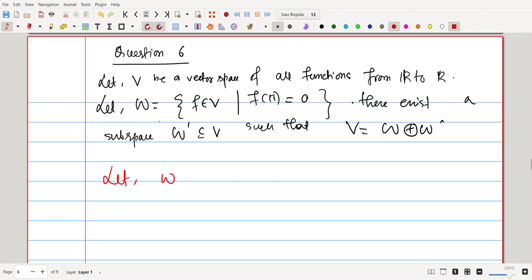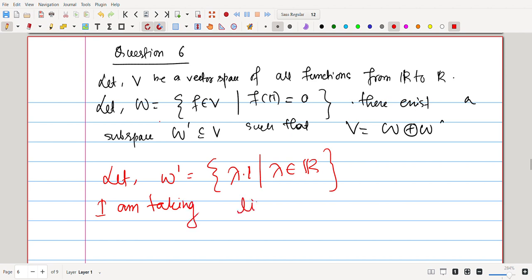So let W prime be the set of lambda times 1 such that lambda belongs to R. That means I am taking the constant function 1, the linear span of the constant function 1.